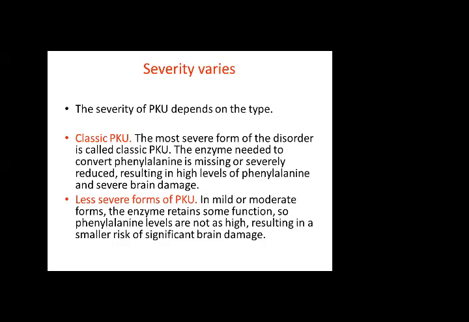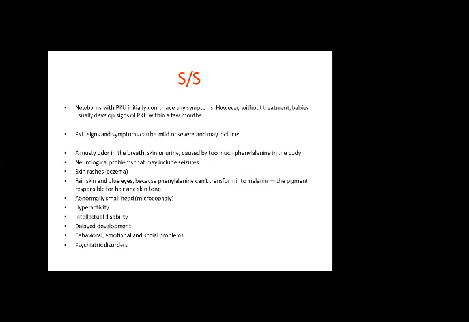And in the less severe form, some people have a small amount of the enzyme, not as much as is required by the body. So they develop a less severe form of PKU. In mild or moderate forms, the enzyme retains some function, so phenylalanine levels are not as high, resulting in a smaller risk of significant brain damage. Whenever there is brain damage, whether small, moderate or large, it is going to cause a disaster. And if it is in the brain, it is more injurious. Now, signs and symptoms in phenylketonuria.